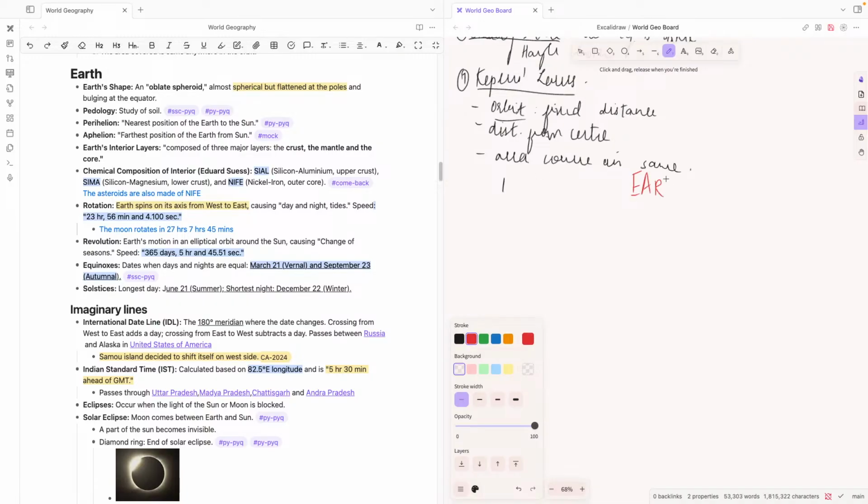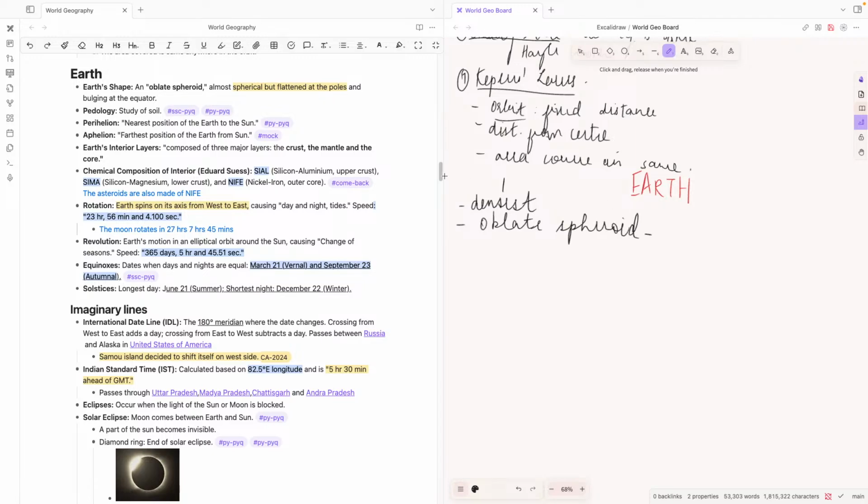So Earth is the planet that we are living on. We've already seen that it is the third planet from the sun and that it is the densest planet. Here we are also seeing that it is an oblate spheroid. Oblate spheroid means that it is flattened at the poles. This could be due to gravity. Its spherical shape is also due to gravity, like we've seen in the previous video. Pedology is the study of soils. It's just a quick tidbit that is often asked in exams.